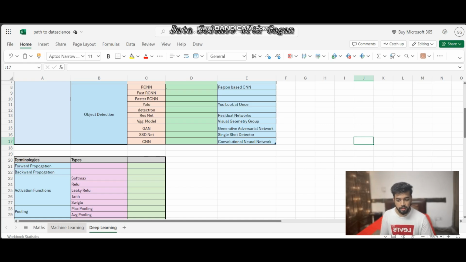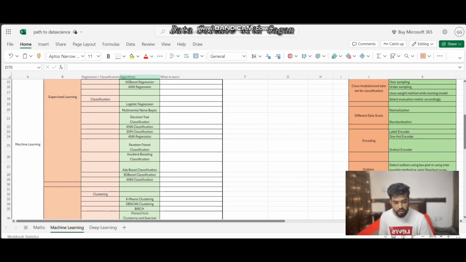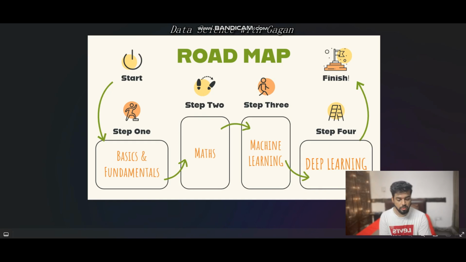And similarly, if you learn all the concepts we have in machine learning, you will get clear with the concepts of machine learning, like how these algorithms work and how maths works around them. So yes, guys, this is all about this video, where we saw what concepts we should learn or clear so we can have a clear-cut idea of machine learning and deep learning algorithms. If you like this video, I'll come up with some advanced topics, as I mentioned in this video.